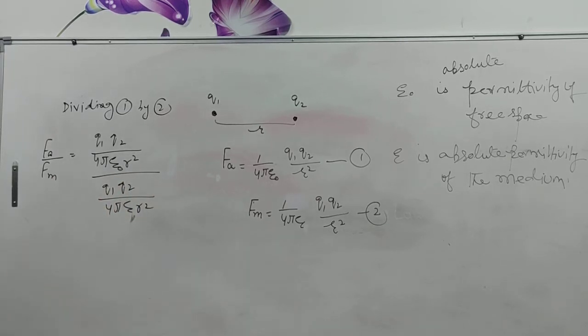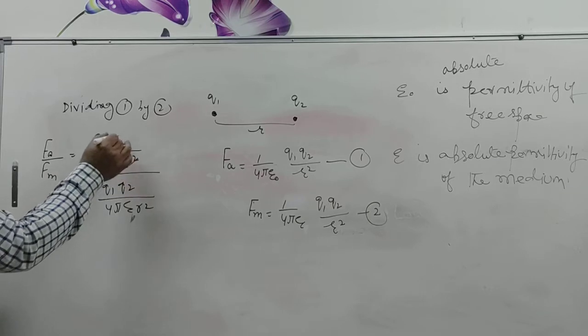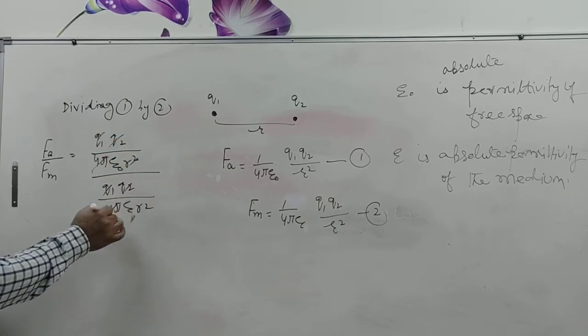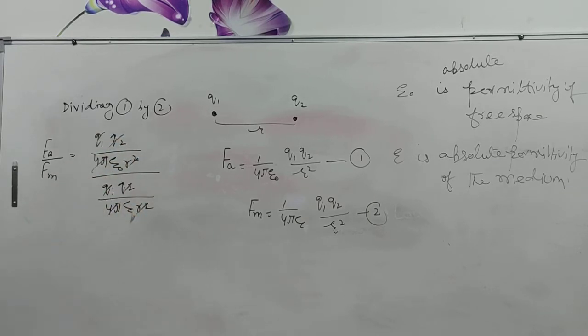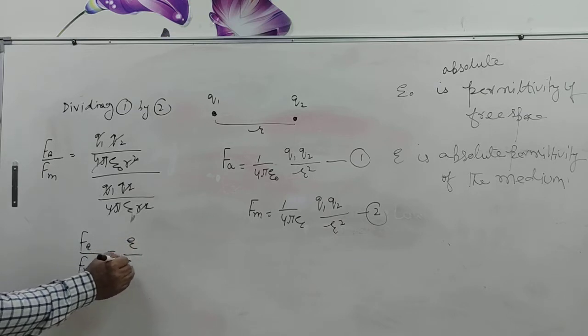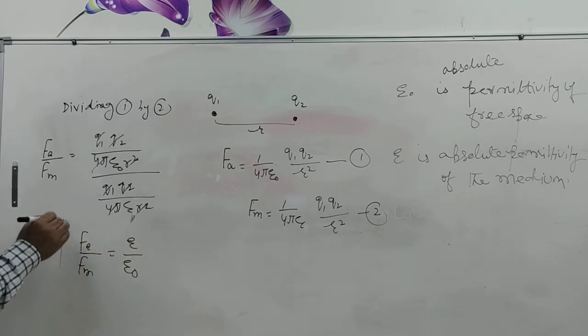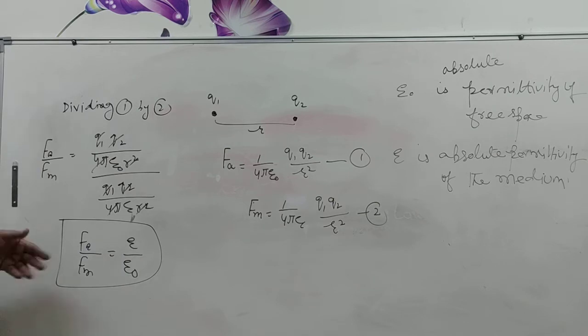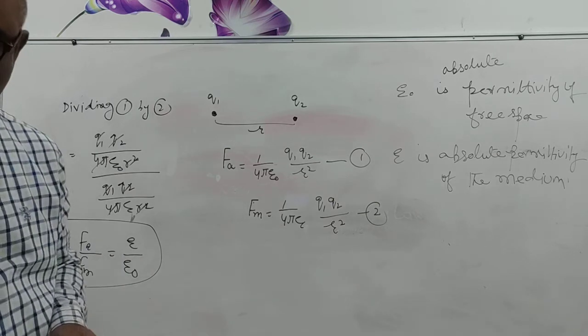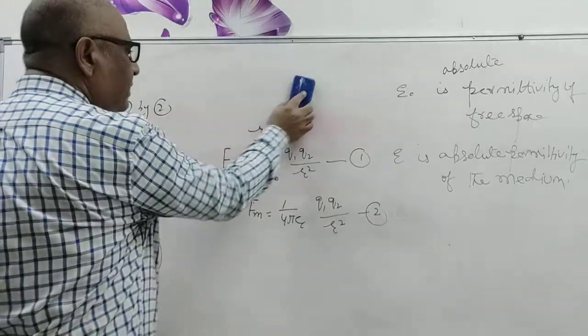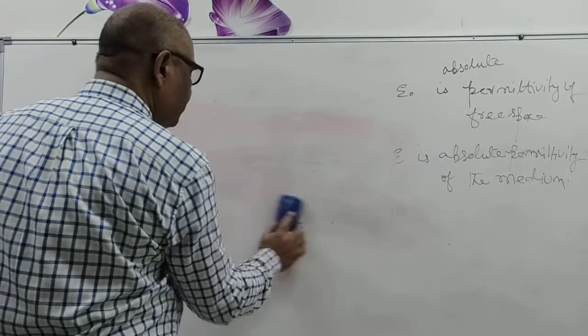Definitely 4 pi r square and q1 q2 cancel out, and we get Fa upon Fm equal to epsilon upon epsilon naught. Here we get the relation Fa upon Fm is equal to epsilon upon epsilon naught.